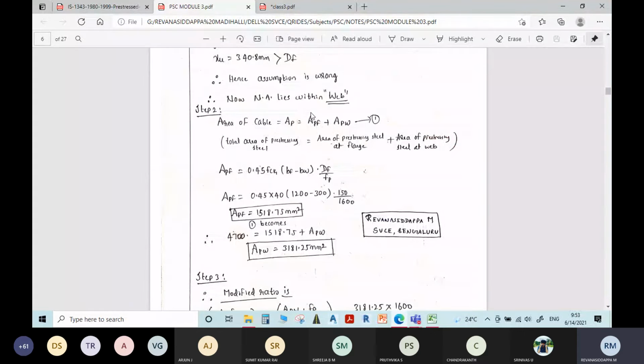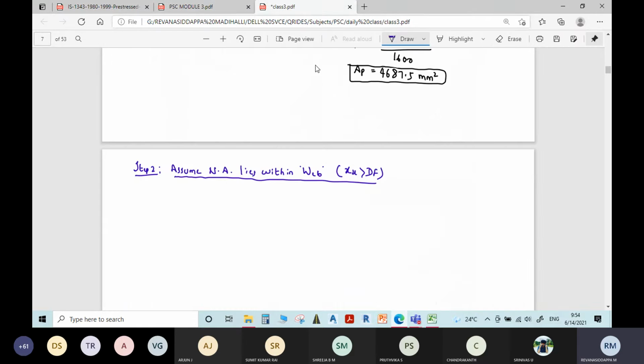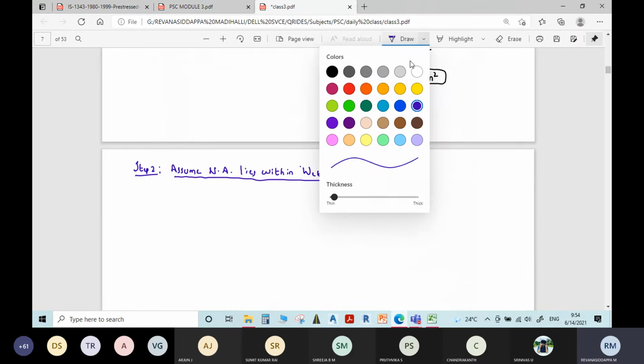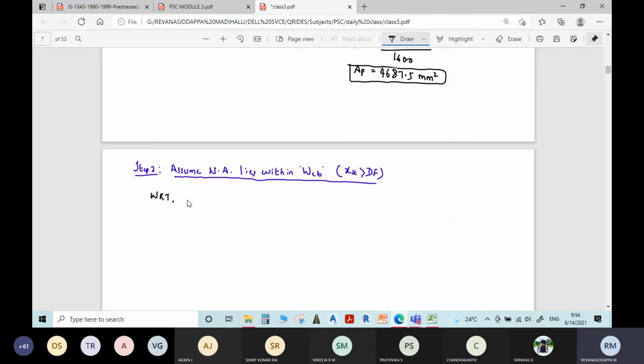First you find the area of pre-stressing steel required for the flange. First you write this formula. We know that the area of cable Ap is equal to Apf plus Apw.